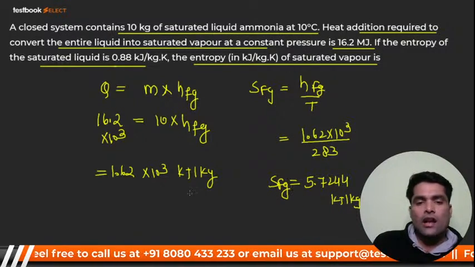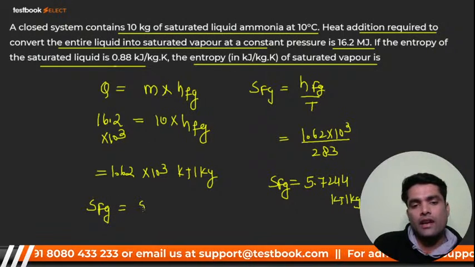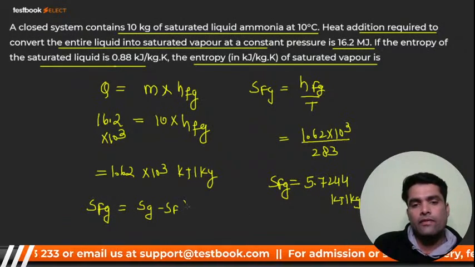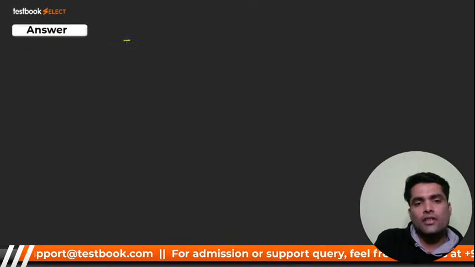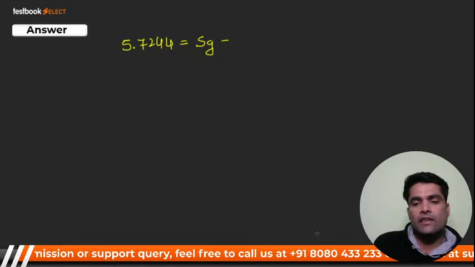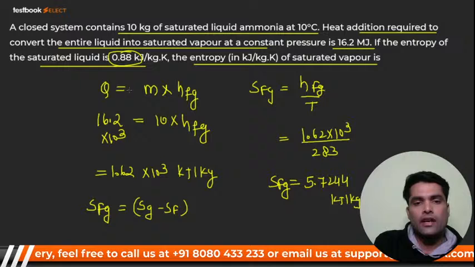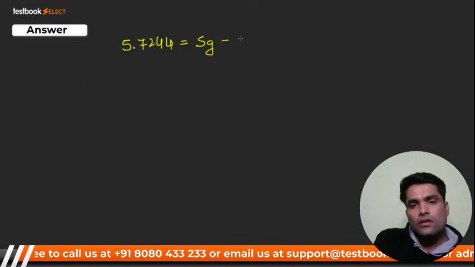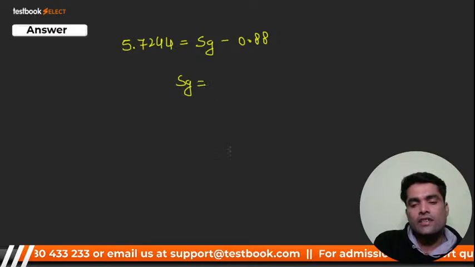Now you know that SFG is written like this: SG minus SF. So in the next slide, SFG, you know that it is 5.7244. SG we have to find out, that is vapor. SF is given and it is 0.88, so I'll put that value 0.88. From here I'll get SG, and how much will SG come to?